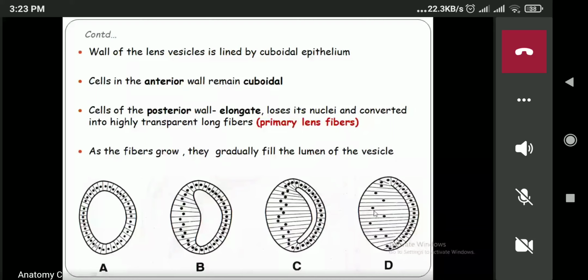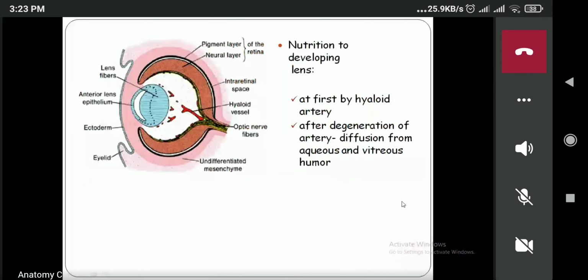Can we see the lumen of the vesicle in figure D? No, we can't see the lumen, because the primary lens fiber is elongating, which will obliterate the lumen. So this is how the fibers of the lens are formed.